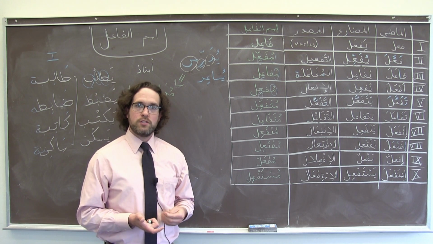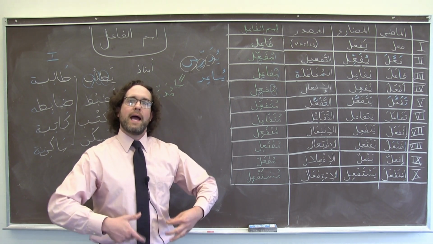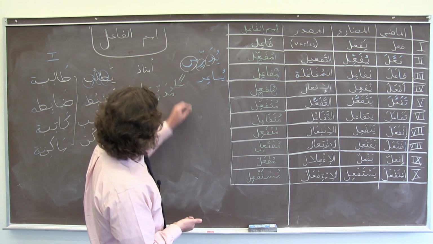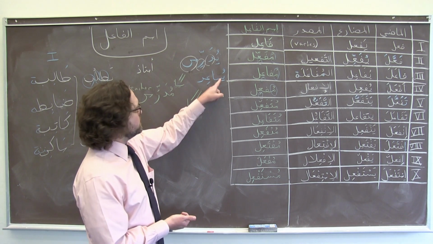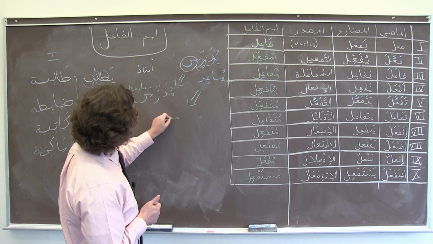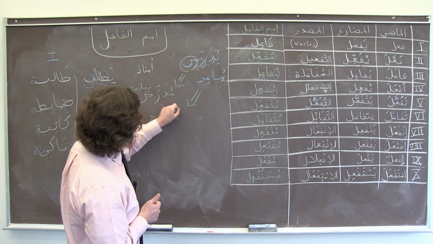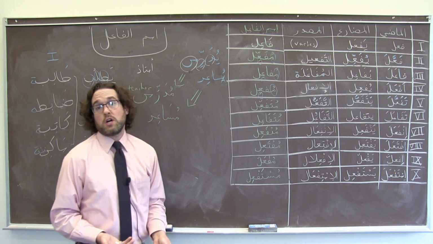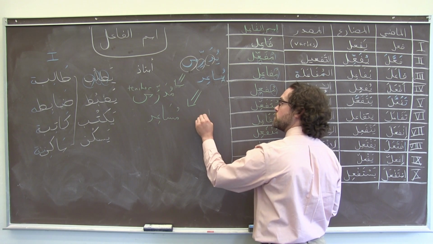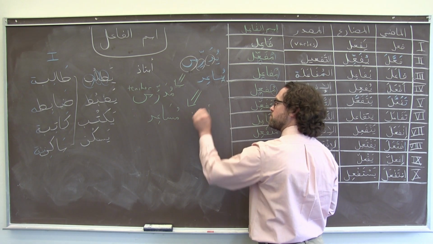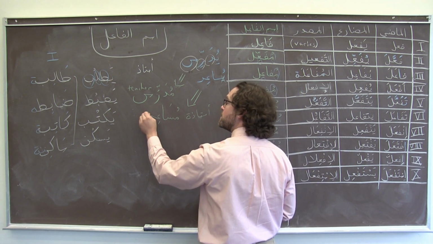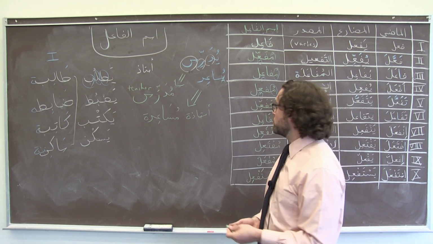So if I wanted to talk about someone or something who was a helper or an assistant, I would, again, lose the conjugation, pop on the meme, and wind up with مساعد. If we wanted to talk about an assistant professor, that would be the way to do it. In Arabic, we could say أستاذ مساعد, or if we were talking about a grammatically feminine professor, we could say أستاذة مساعدة. That would be the normal way to do it.